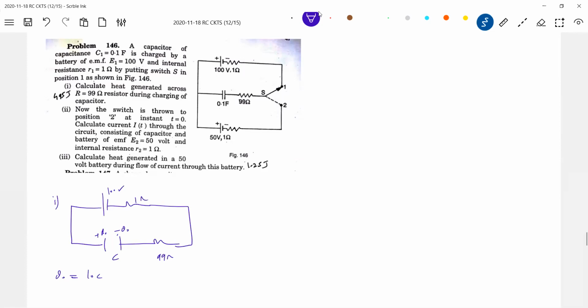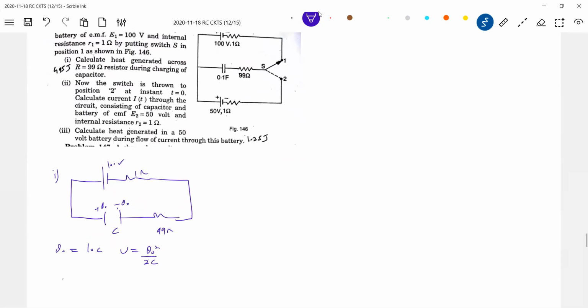Then half of the work done by the cell will be stored in the capacitor. The remaining half will be taken by these. So therefore, this is the heat generated. What is asked? Calculate heat generated in the 99 ohm. This should be equal to U, because this should also be equal to the heat, no?